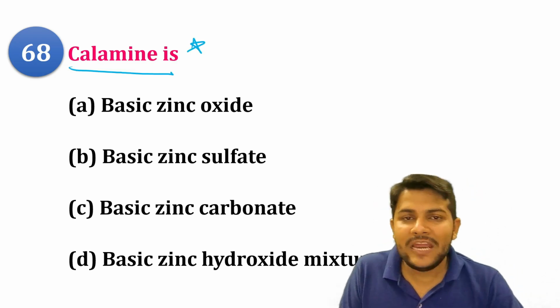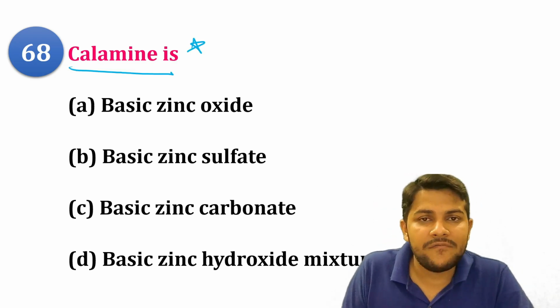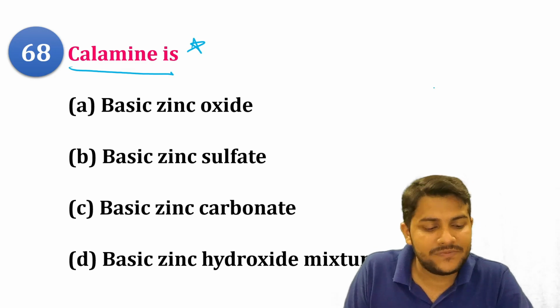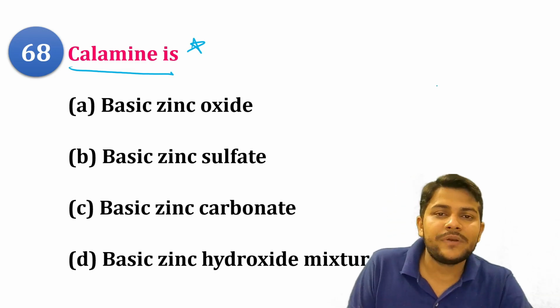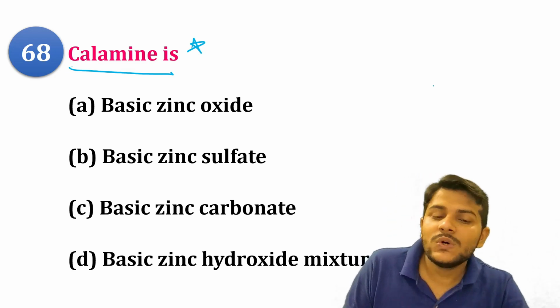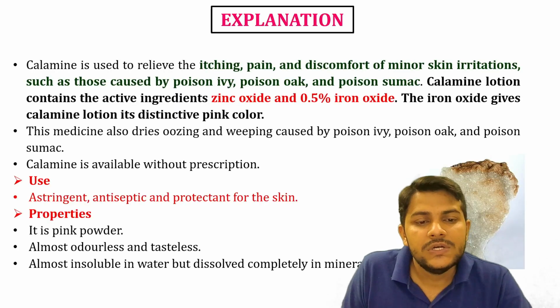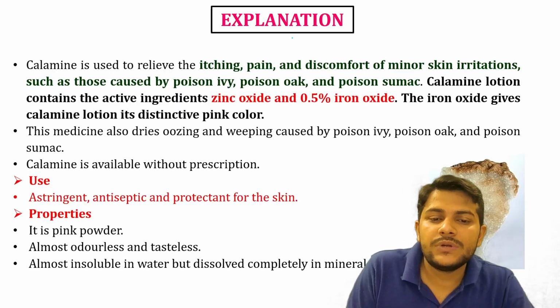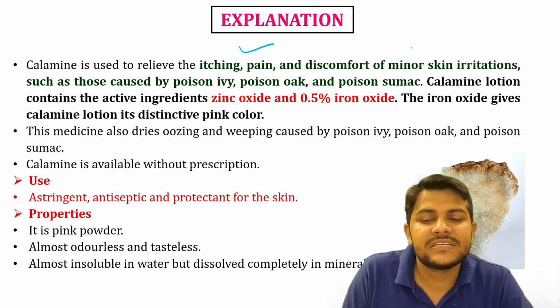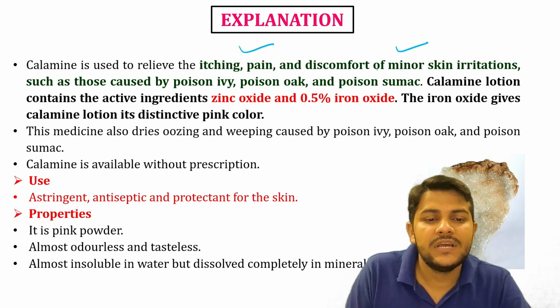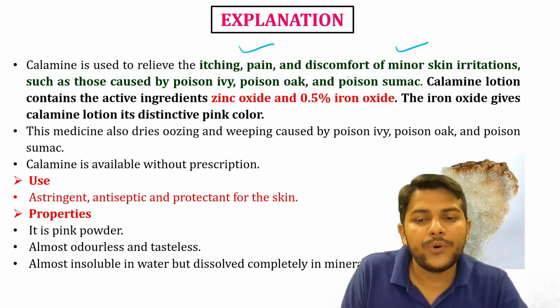Calamine lotion contains the active ingredient zinc oxide, as well as 0.5% iron oxide. And iron oxide provides the distinct pink color. I think you are going to remember that the calamine lotion available in the market, and that we used to prepare in the B Pharm first semester, contains the pink color.